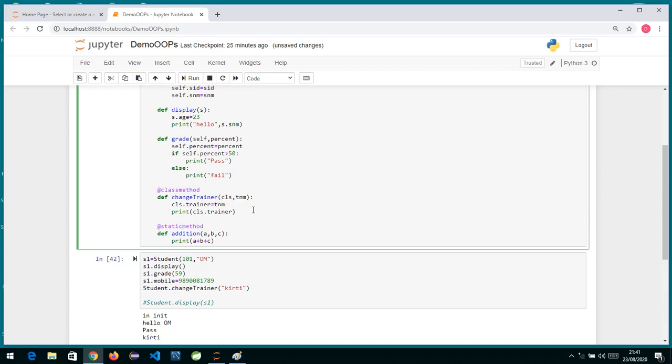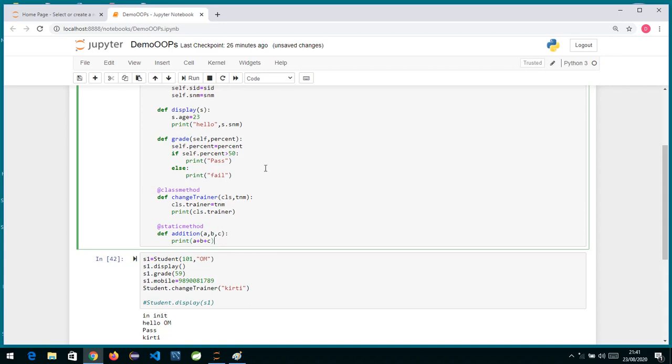Okay, now what is the difference between class method and static method? For a class method, the first argument, the implicit argument, is the class, whereas these three are the data which I am going to pass over here. A static method doesn't receive an implicit first argument. So there is no first argument. A, B, C, all these three are my data, and these three data I am going to pass.